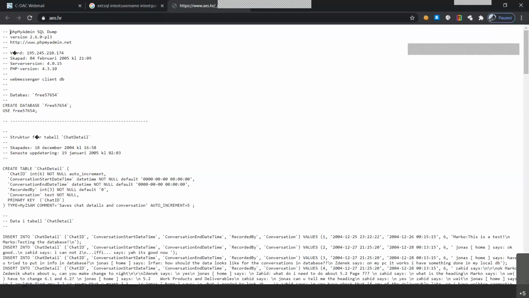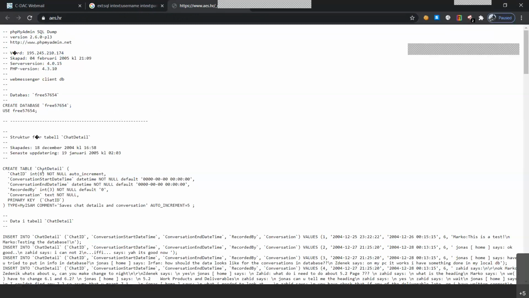So this is a particular .sql file, messenger_client_db.sql. That's a dump file. Maybe even the information might be old, but still we are able to get it. We know the IP of this particular server. We know the subversion and the PHP version. We know the database name is free this, and they basically have used the create database of free 576554.